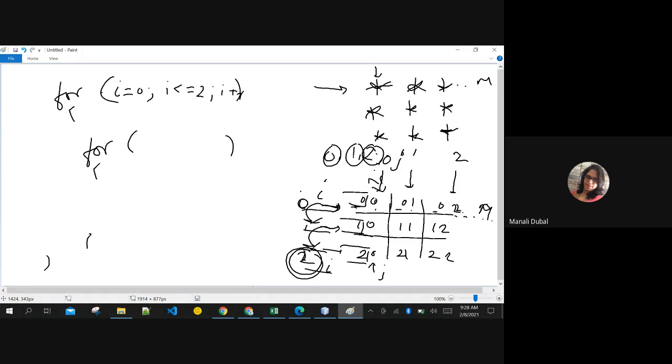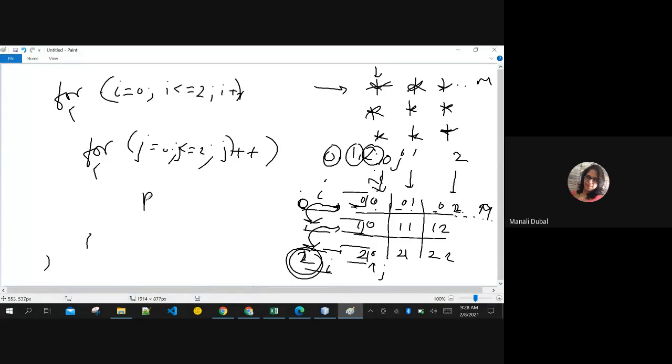In the inner loop, j is starting from 0, okay? j of course gets incremented by 1, right? Till what number j has to go? Same thing like i only. So j is less than or equals to 2. Are you getting this much, Mohammed? Yes, ma'am.